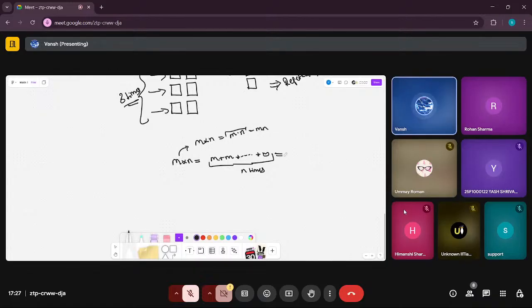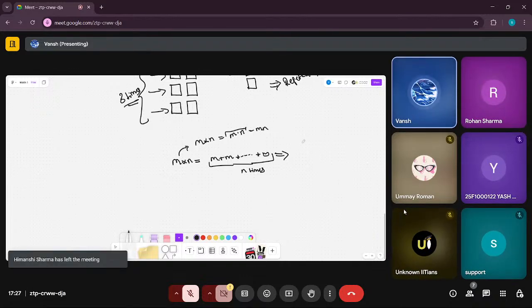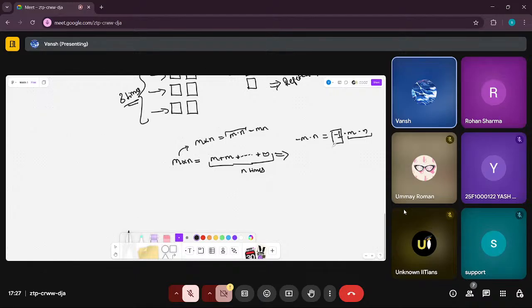And there are some rules associated with multiplication. These are not rules essentially. These are some properties which come with it. So if I do minus m times n, this is essentially negative 1 times m times n. This is our usual m cross n, and we do a minus 1 multiplication.